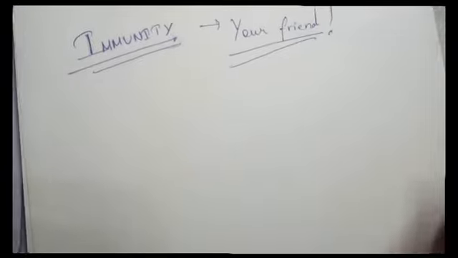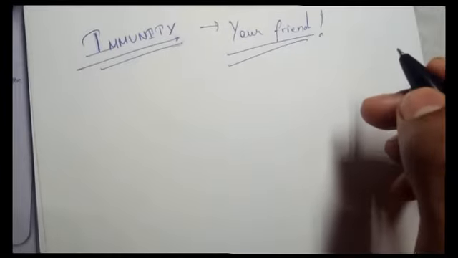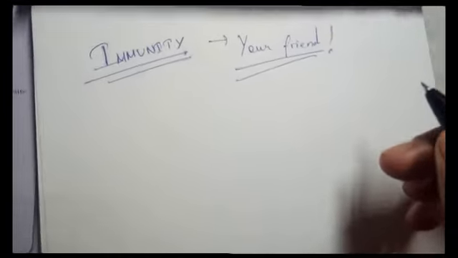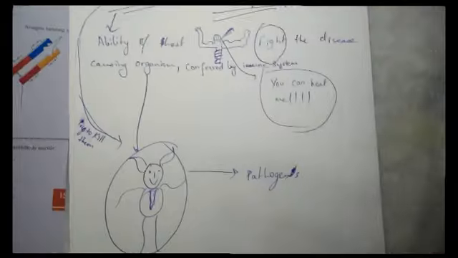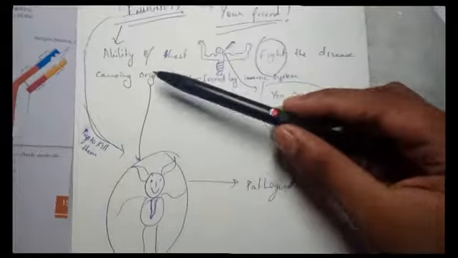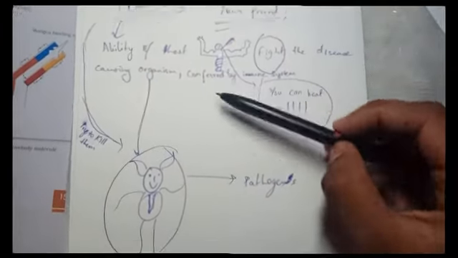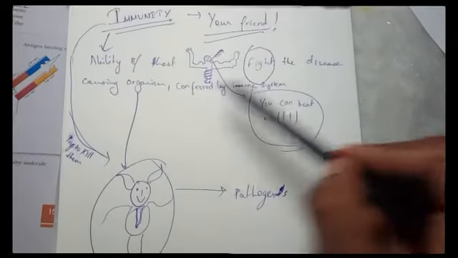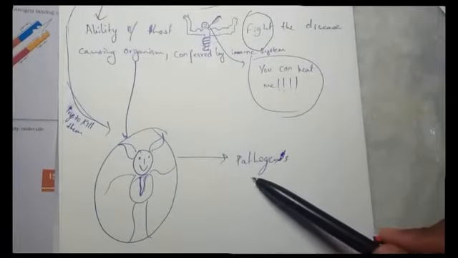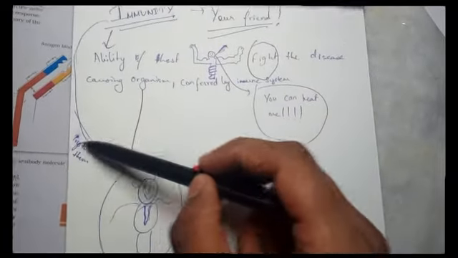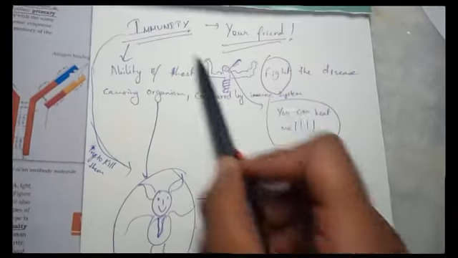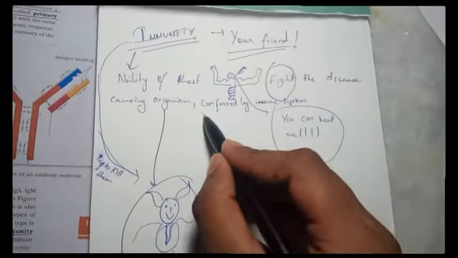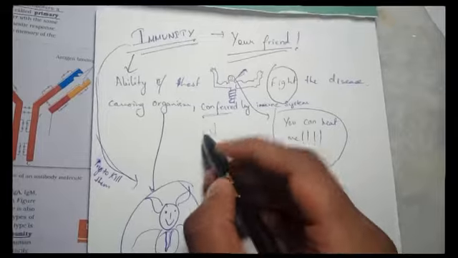So let's talk about what is immunity, the basic question, right? It is the ability of the host to fight disease-causing organisms, pathogens. Immunity tries to kill them. Conferred by the immune system, it's called immunity.